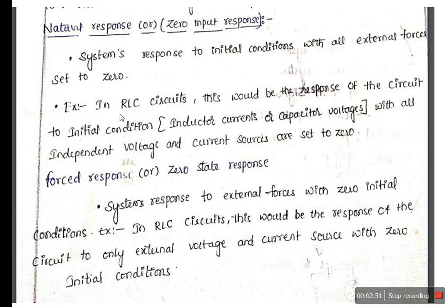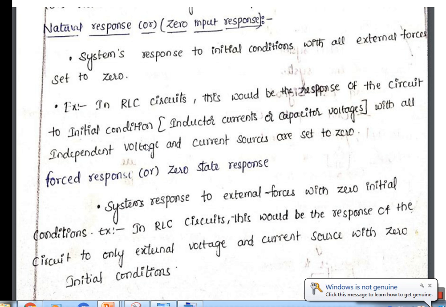That is said to be the natural response. For the inductor and capacitor we have the initial response, which we have to consider, and we need to make the independent voltage source response equal to 0. Then only do we get the natural response.